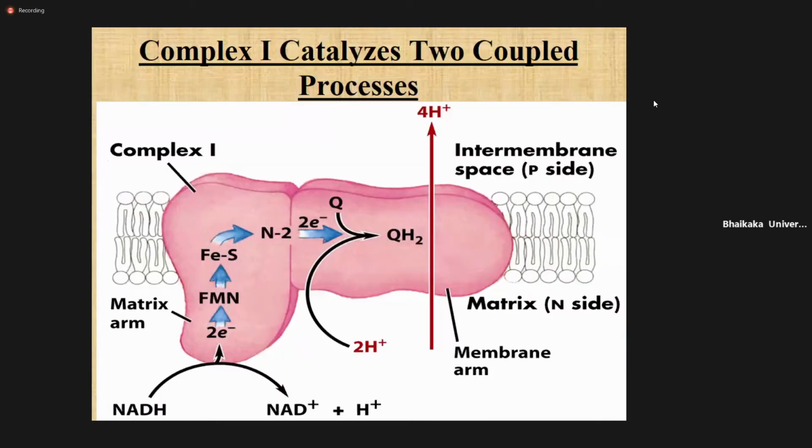Here you can again see the same: NADH transports the electron to coenzyme Q, and 4 protons are transported outside the mitochondria.